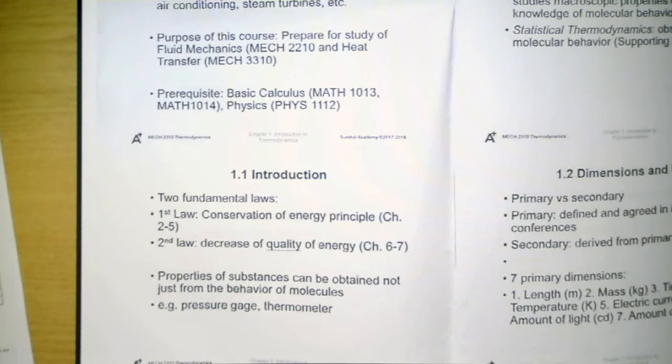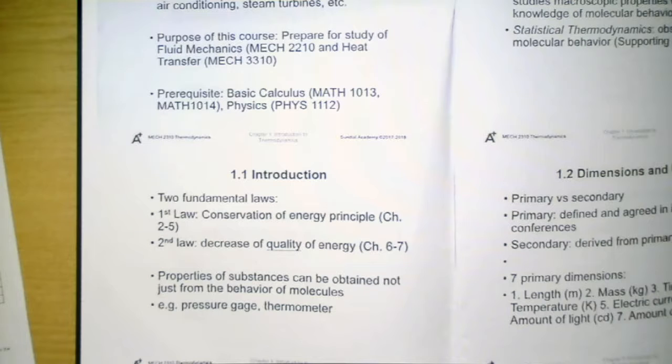The second law of thermodynamics is about the quality of energy, which states that the quality of energy must decrease in an actual process. A very typical example is that heat must flow in a natural way from high temperature to low temperature. Okay? If you would like to make heat flow from low temperature to high temperature, you must have some input to force this kind of heat flow. Okay? The first law is studied in detail in chapters 2 to 5, while the second law is studied in chapters 6 to 7.